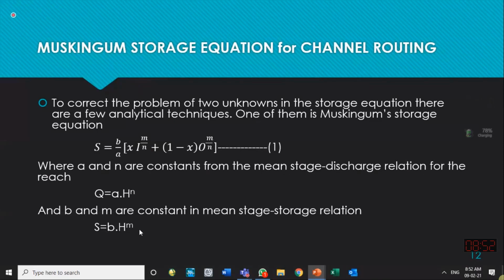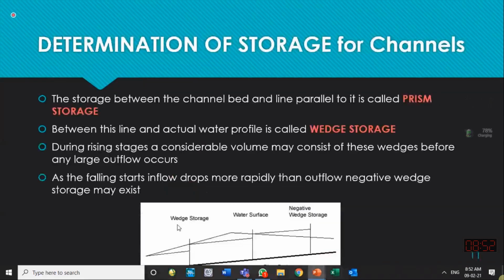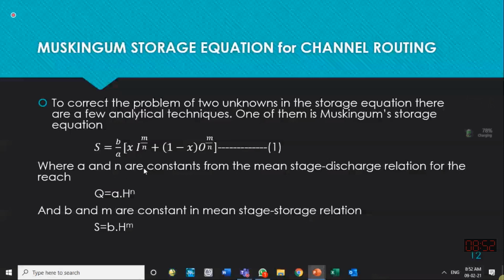From where does this equation come? I have shown you a storage relationship, the elevation versus storage relationship. We can make an equation for this line, and we can get some exponential equation of these two shapes. So the exponent for the discharge equation is n, and the exponent for the storage equation is m. So these m over n exponents are taken from the discharge equation and the storage equation for that channel, and b over a are the multiplying coefficients of these equations.